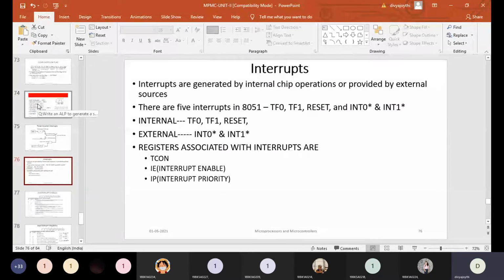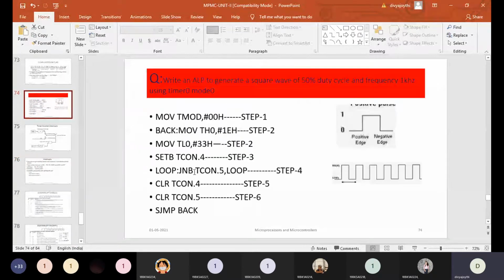If you look at this particular program, here we are writing a loop. I mean, here we are saying that one statement needs to be repeated so many times until the overflow flag bit becomes 1. That means the controller has to wait until the overflow flag is set, because it has been involved in this particular program.